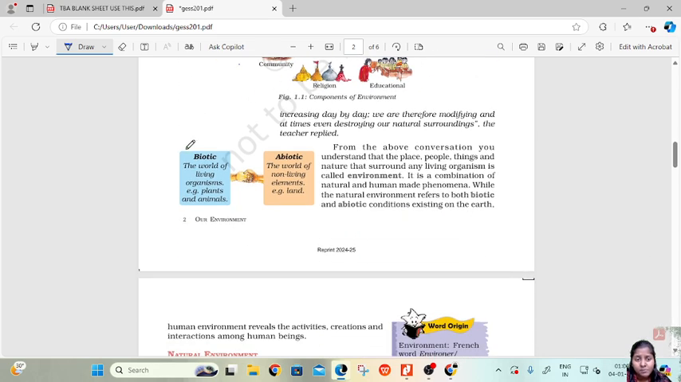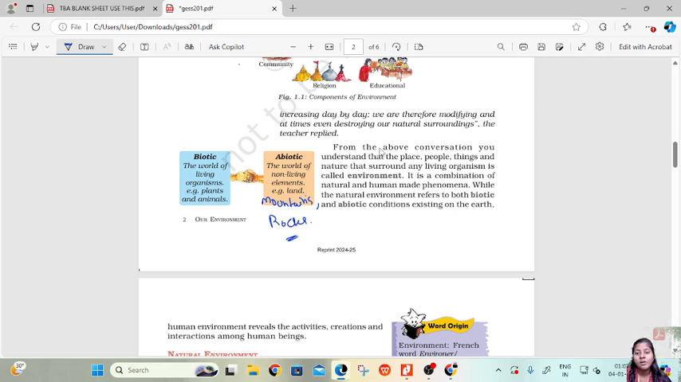Now there is something to learn more about this environment: biotic and abiotic things. Biotic is living organisms: plants, animals, humans, these are biotic. Abiotic is non-living things like land, mountains, rocks, these are non-living things.